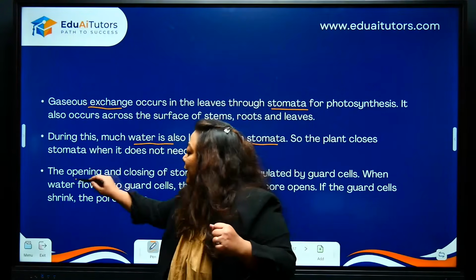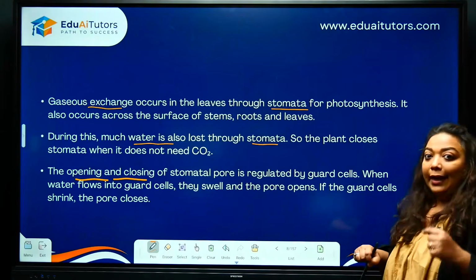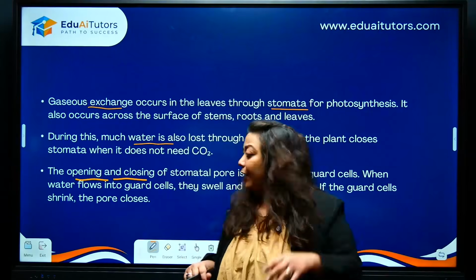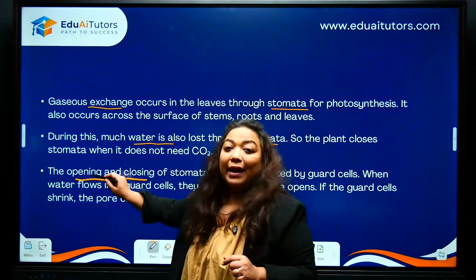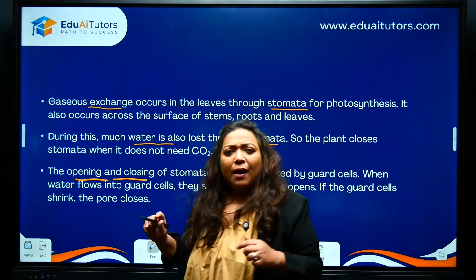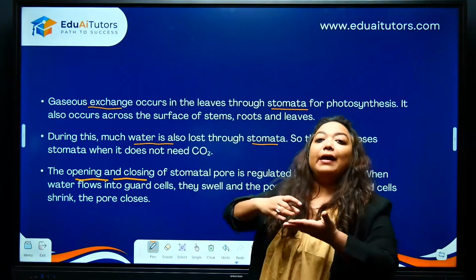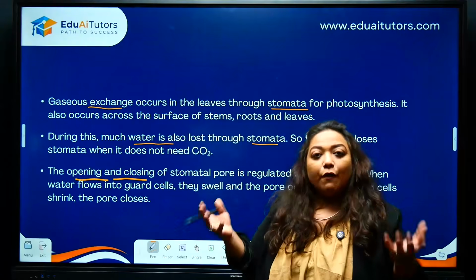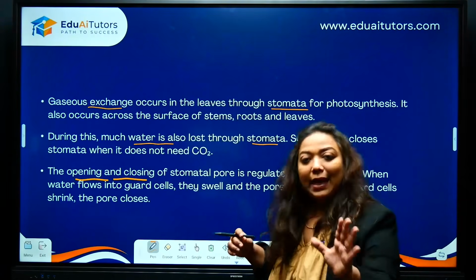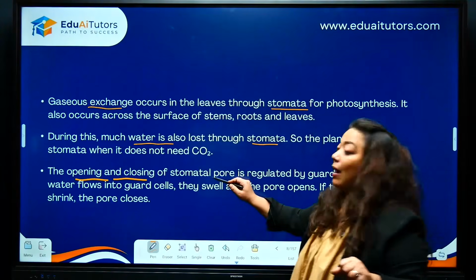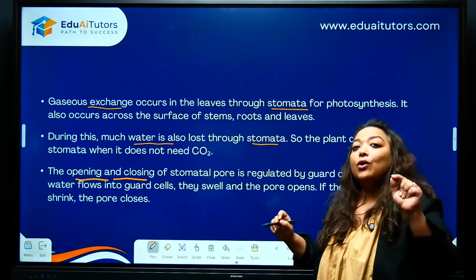Further, opening and closing of the stomata is what is going to regulate it. This is where I see some students missing the point. You cannot forget mentioning opening and closing, children. Stomata cannot always be open, because if they are always open, there will be excess loss of water. So for them to open and close, there is a mechanism that is carried out in the plants, but keep this in mind, stomatal pores are not always open.